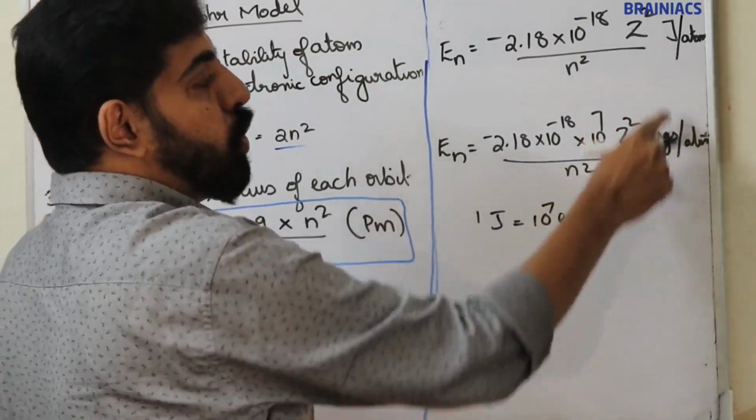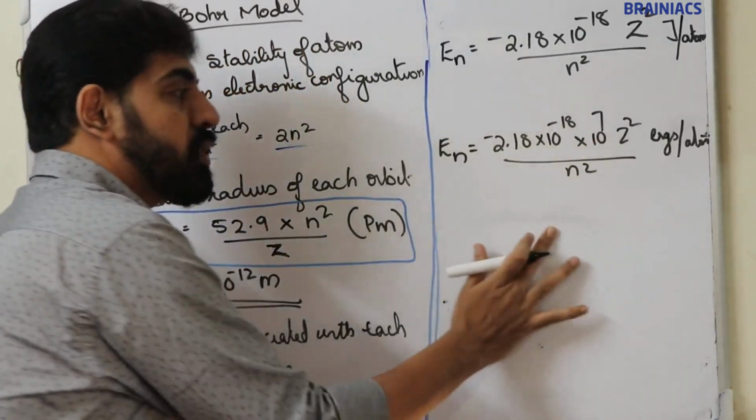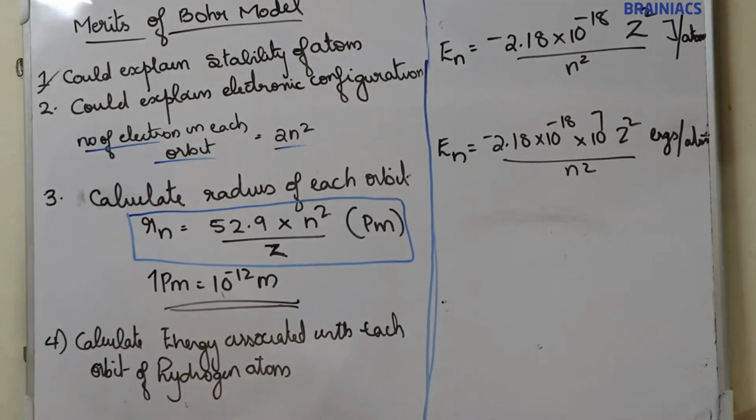So you can convert joules to ergs by multiplying with 10 raised to 7. So the equation will become minus 2.18 into 10 raised to minus 18 into 10 raised to 7 Z square by N square.